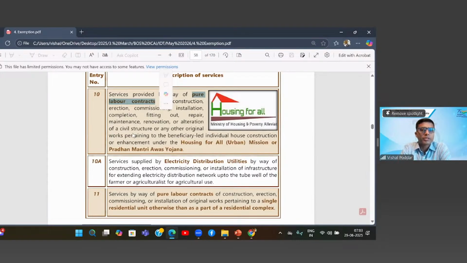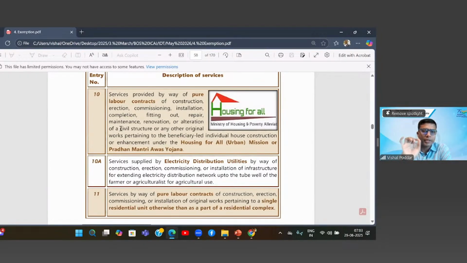So first important aspect of entry 10 is that where material is brought by you and you are hiring the labor contractor only for providing the labor services, which is for construction, erection, commissioning, installation, completion, fitting out, repair, maintenance, renovation, alteration. Now of what? Of your house.